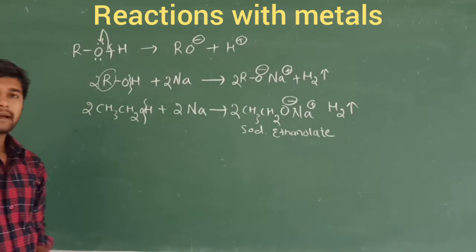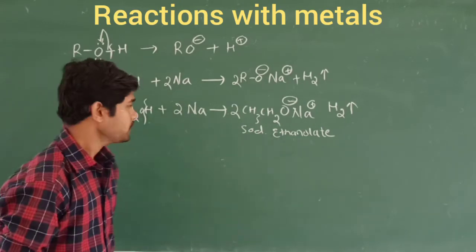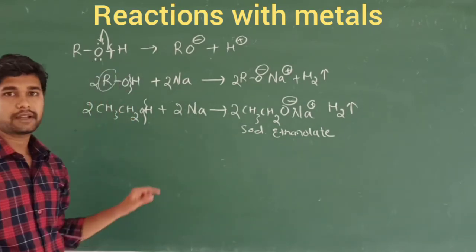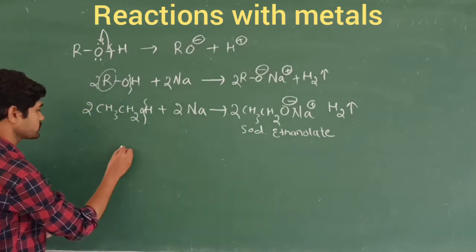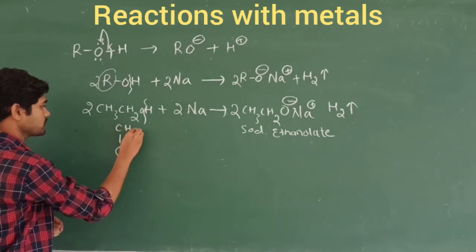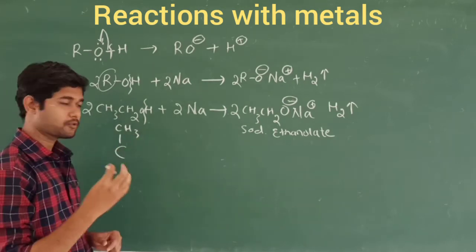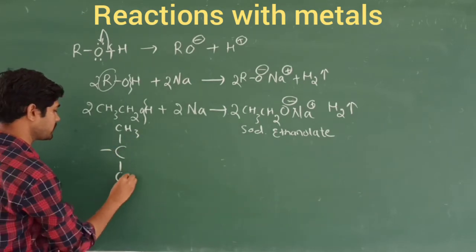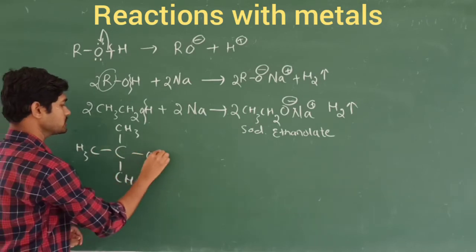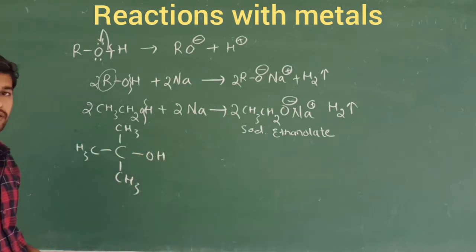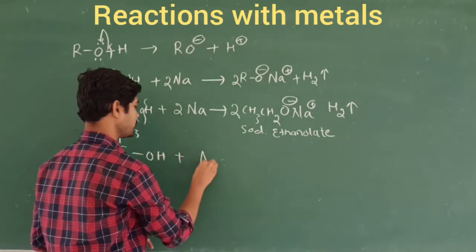For the next example, I am going to use aluminium metal. In order to maintain this, I am going to take the 3 carbon atoms, that is called tertiary butyl alcohol. You know that function like this. This is the C(CH3)3 group, which is attached to this carbon atom. This name is called tertiary butyl alcohol, which is going to react with aluminium metal.